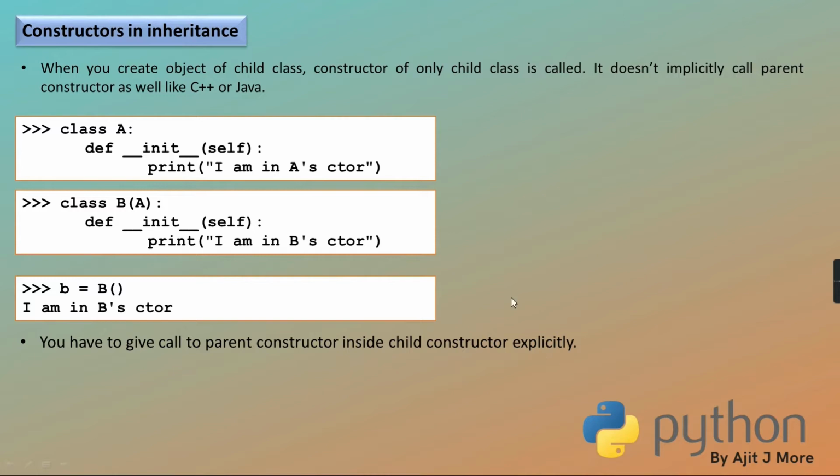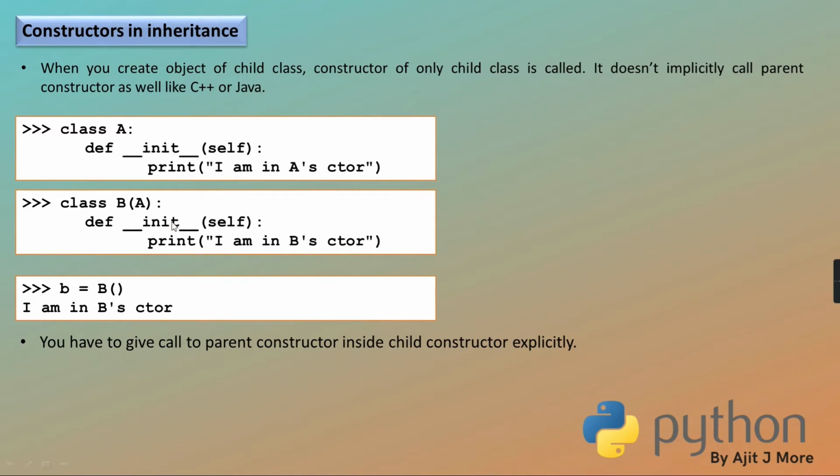And how to give it? There are two ways. One, by class name dot method name, or super round bracket. Getting? And that is used to access the hidden method. Is this child constructor hiding the parent constructor?